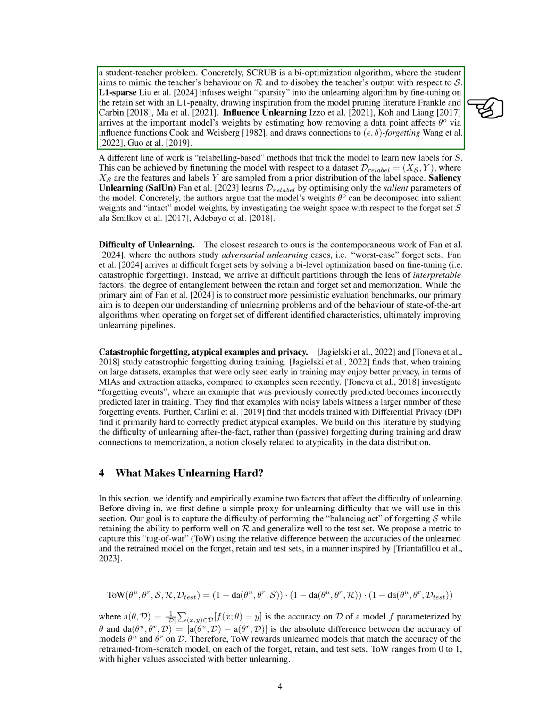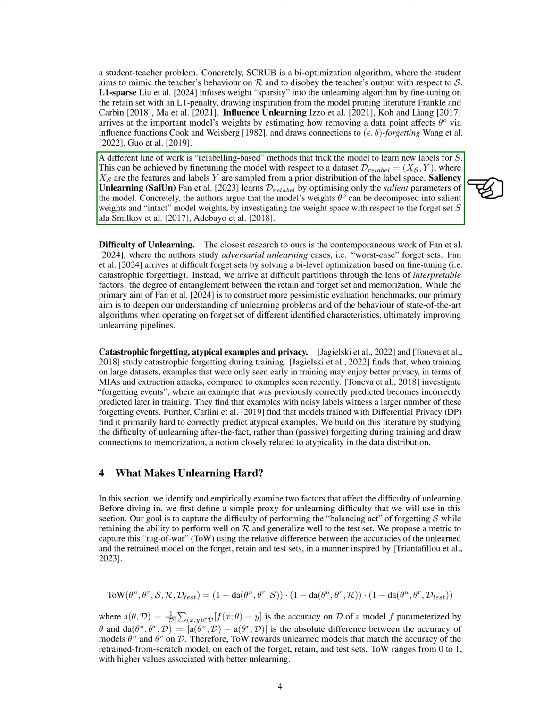L1 Sparse introduces weight sparsity using an L1 penalty during fine-tuning. Influence-Unlearning estimates the impact of removing a data point on the model's weights. Relabeling-based methods trick the model into learning new labels for certain data. Saliency-Unlearning focuses on optimizing only the salient parameters of the model.